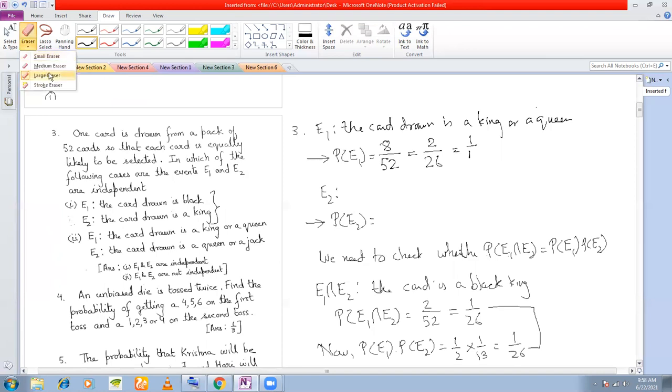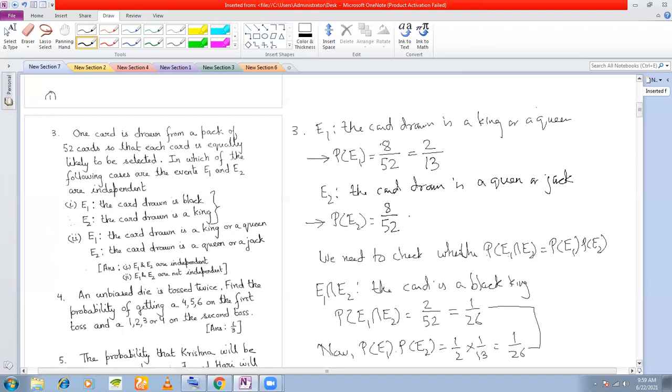Oh, this is 8 by 52. Sorry. This should be cancelled by 4, giving 2 by 13. And the event E2 here is: the card drawn is a queen or a jack. How many queens? 4 queens. How many jacks? 4 jacks. That means 8 by 52. Again 2 by 13, right?